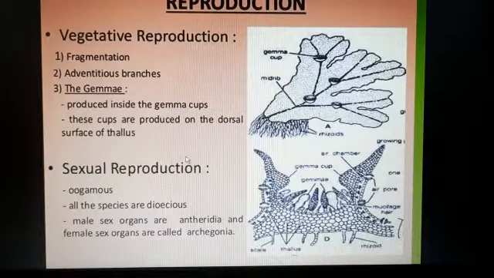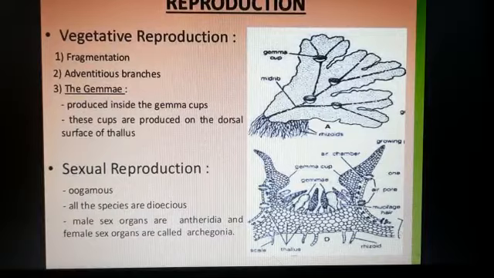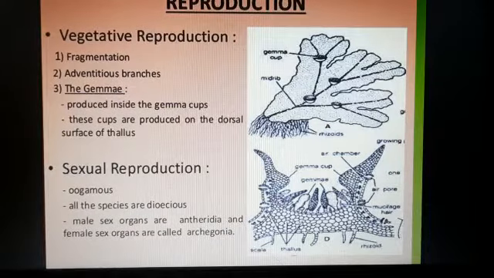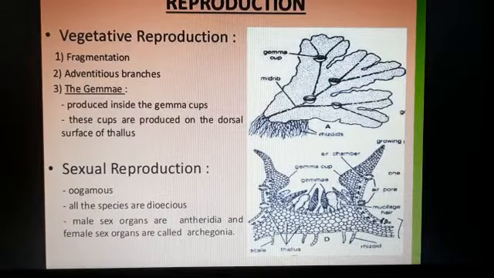Now sexual reproduction. Sexual reproduction occurs by oogamy. All the species are dioecious, and the male sex organs are antheridia and the female sex organs are archegonia. Here in bryophytes we read that the male sex organs are antheridia and the female sex organs are archegonia.